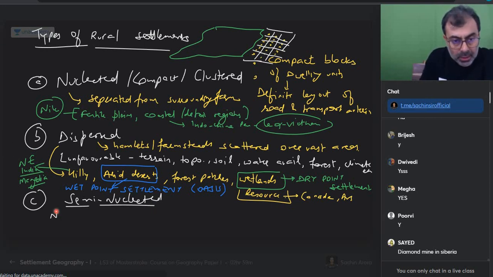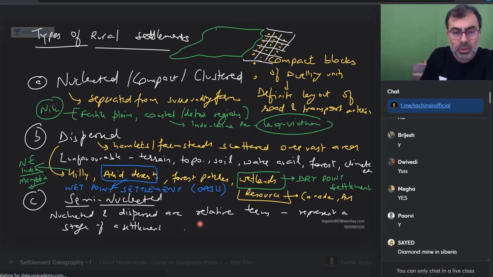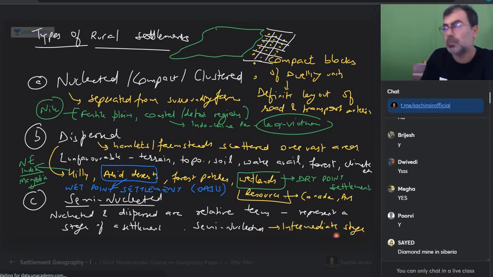What is semi-nucleated? So can I say nucleated and dispersed are relative terms. They are relative terms. Get that? They represent a stage of a settlement. Clear this saying diamond mine and highway? Absolutely okay. They represent a stage of development. Yes, no? So semi-nucleated is an intermediate stage.